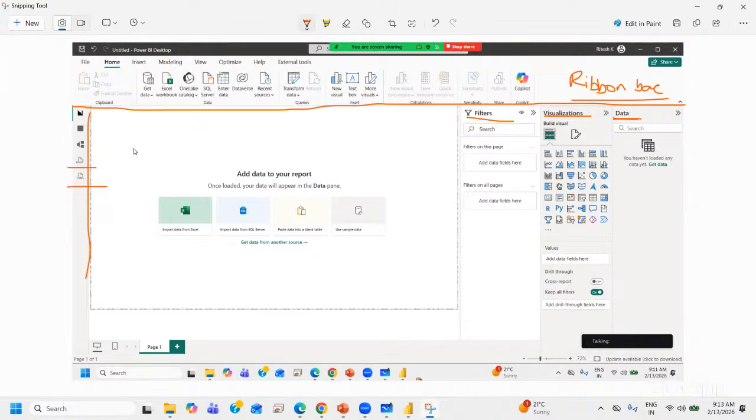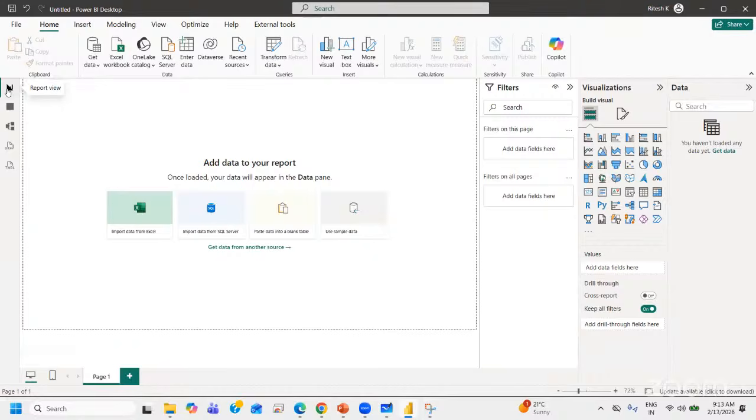Towards the left you will also have tabs. These are called views, different views. The first one is the report view. By default, you will be in the report view only. You can see a very small green bar there, which shows you are already in it. The second one is your table or data view.